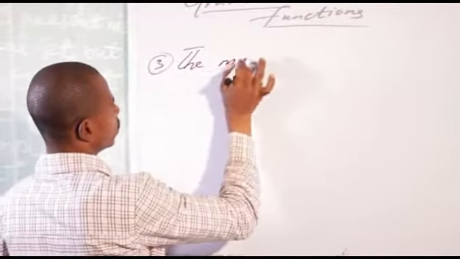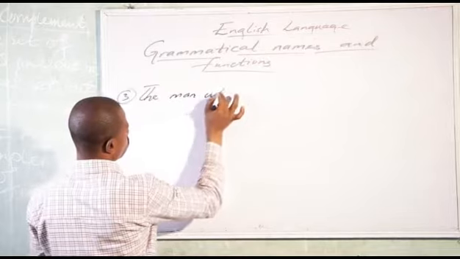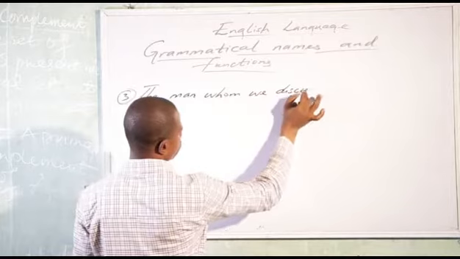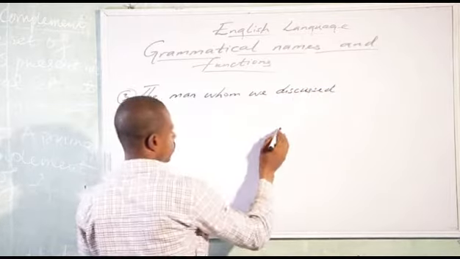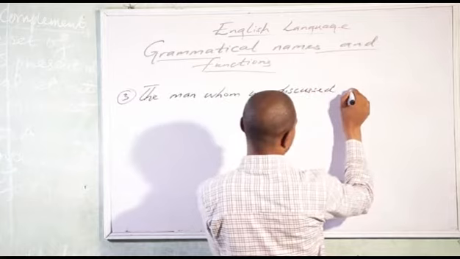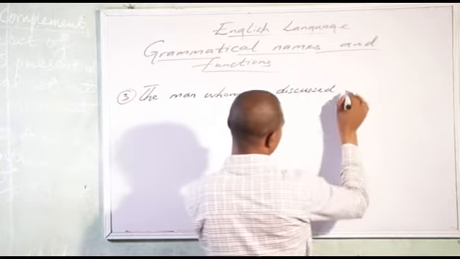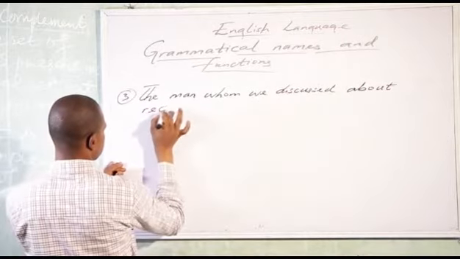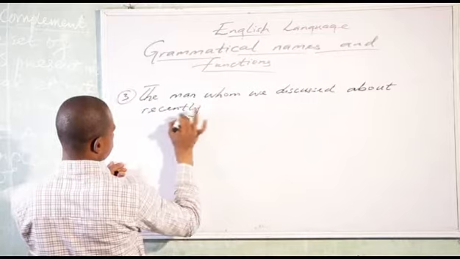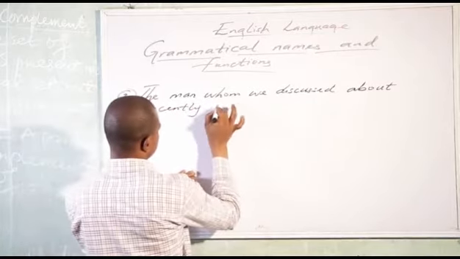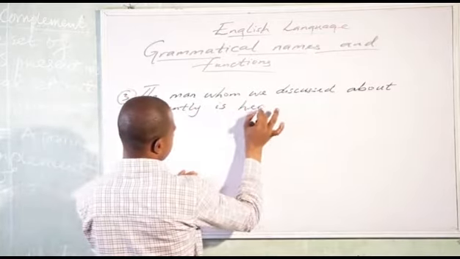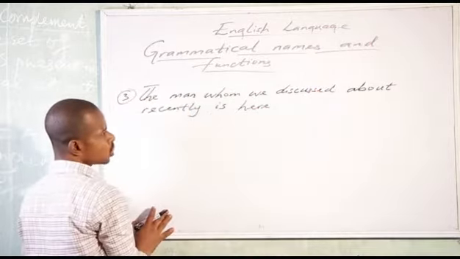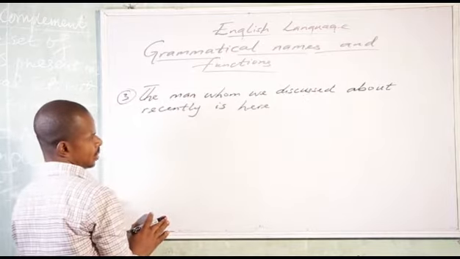The man whom we discussed about recently is here. The man whom we discussed about recently is here.